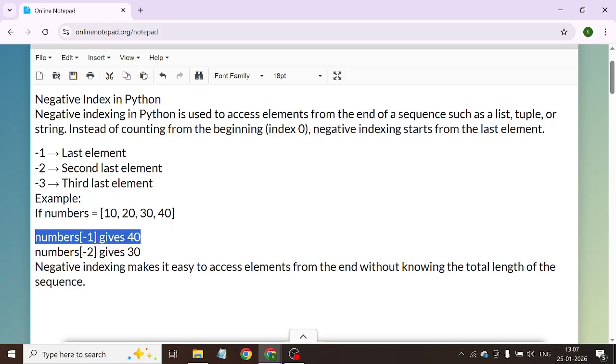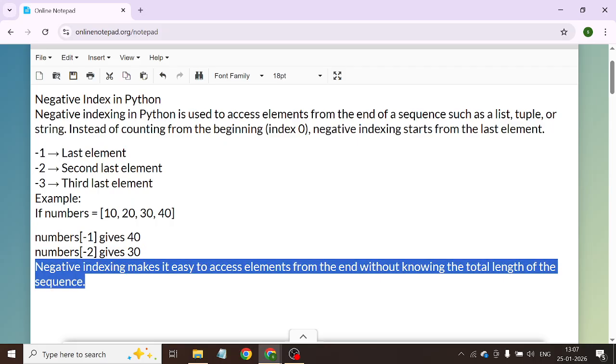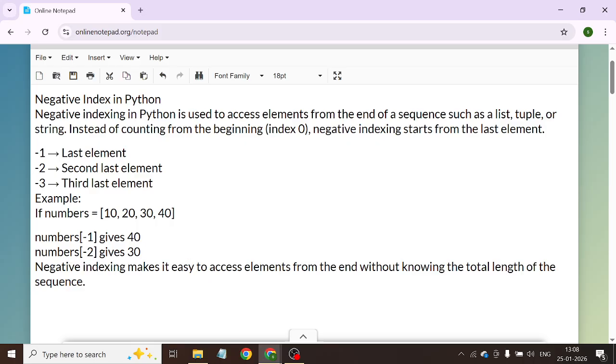Then the last point: negative indexing makes it easy to access elements from the end without knowing the total length of the sequence. We don't need to find the total length. Without that total length, we will get the last values from the data set, right? Okay.